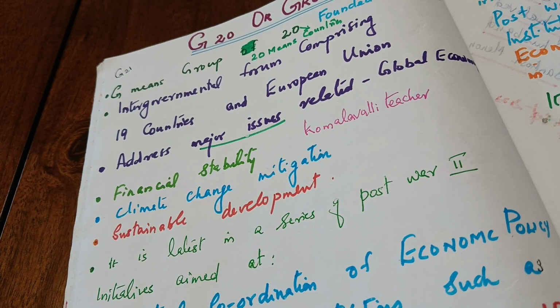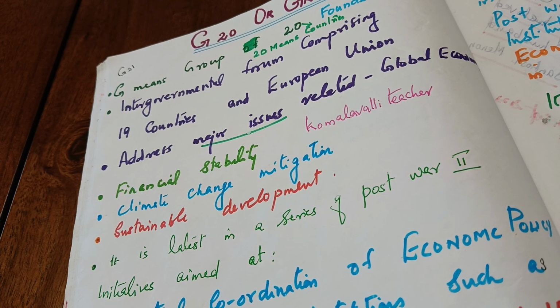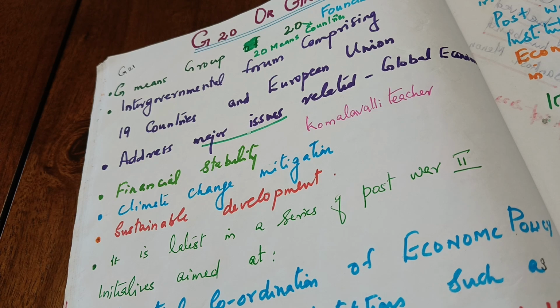G20 we should study with reference to India. That is, in the present scenario, what about the G20? With reference to India, that is why it is written in the syllabus. Even if one more country is added there, it can be G21, and in the syllabus it is written with reference to India. That also you should teach, or the children should understand what about the G20.